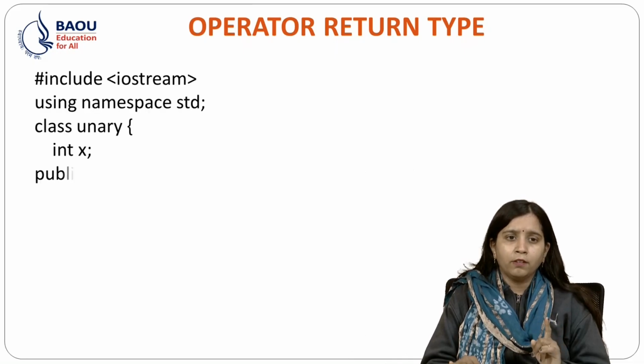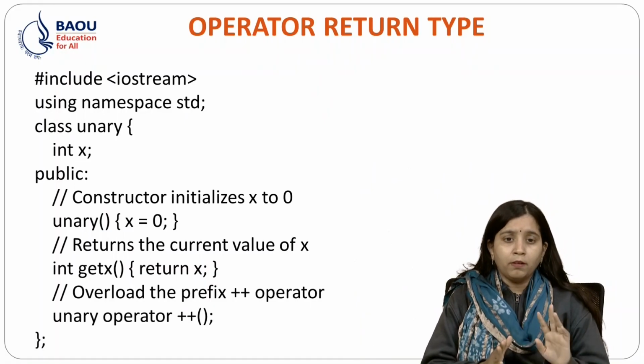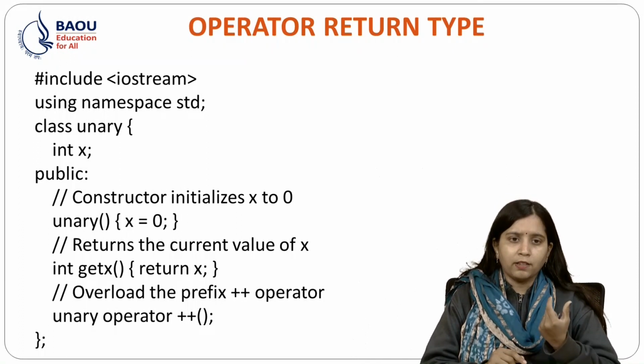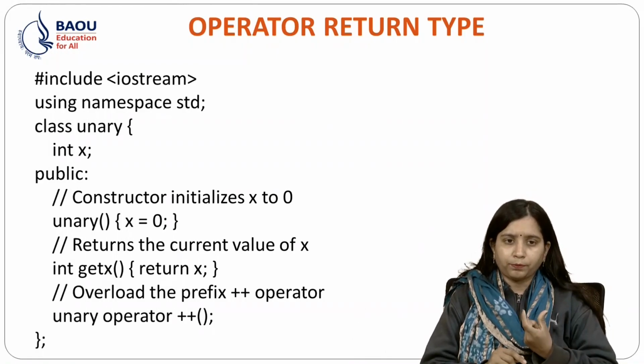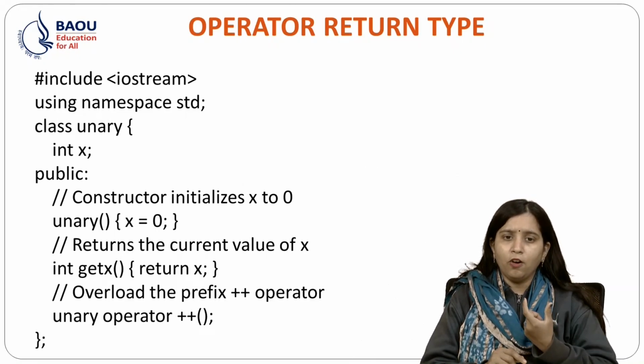First I have taken the same example, but for this I have done class unary. In that I have one data member, that is int x, which I have to initialize with 0 using a constructor and return the current value of x.